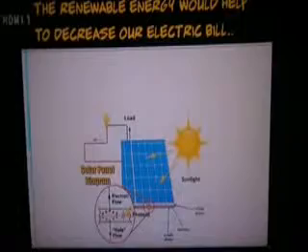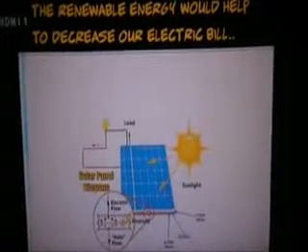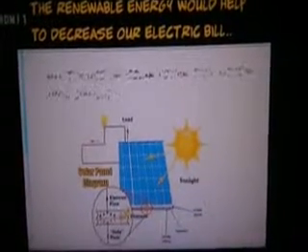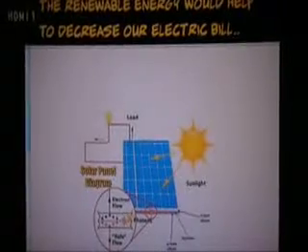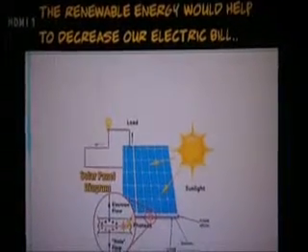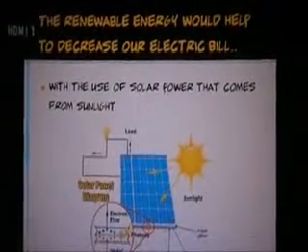Renewable energy would help to decrease our electric bill with the use of solar power that comes from sunlight.